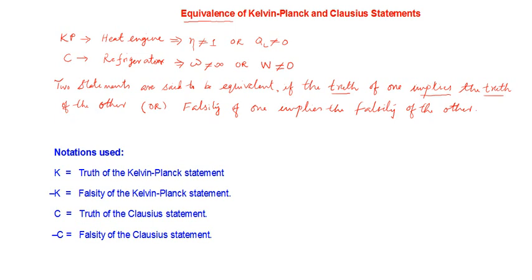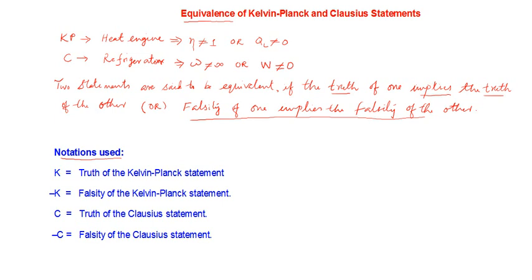So this particular strategy we are going to use to prove that the Kelvin-Planck as well as Clausius statements are really equivalent. In order to prove this, we are going to use certain notations, so that we can minimize writing in sentences or words. So let me introduce the notations here. Here K denotes Kelvin-Planck. Always remember K stands for the Kelvin-Planck statement, and C stands for Clausius, right? So these are the notations we are going to use.